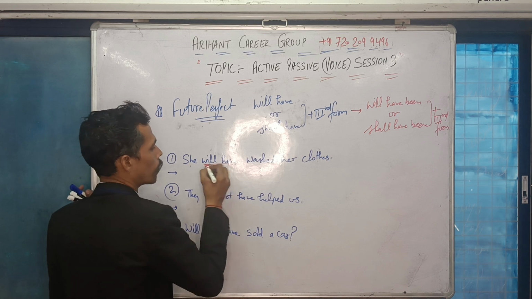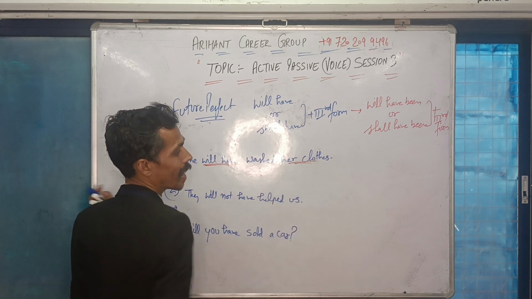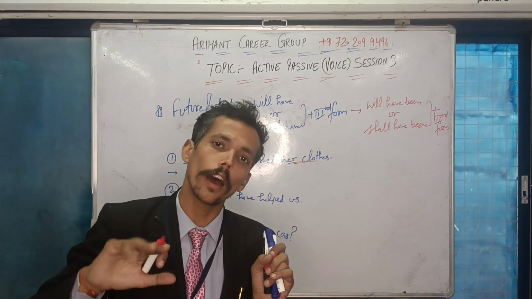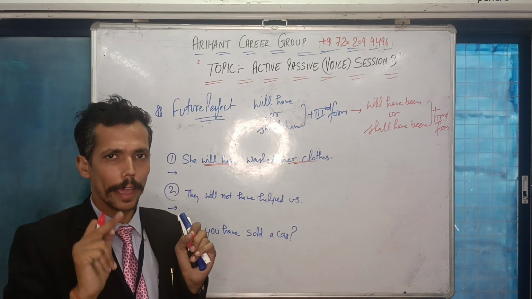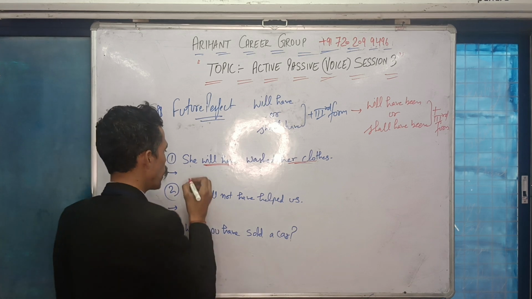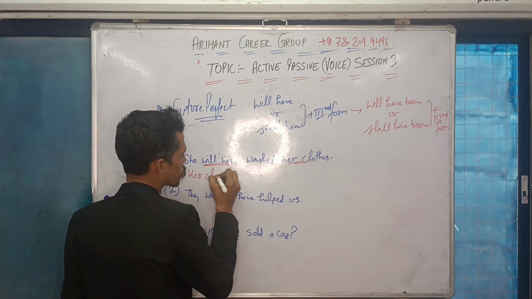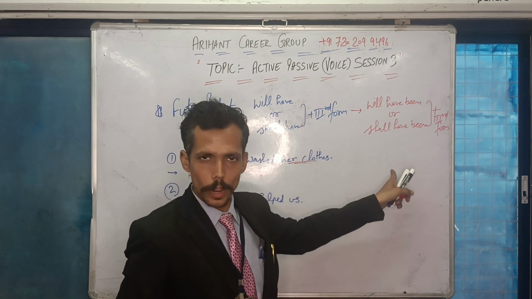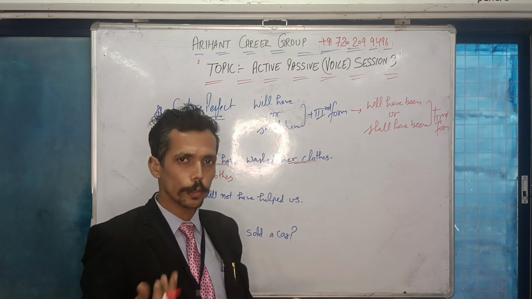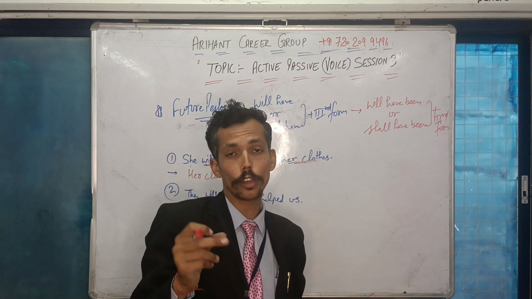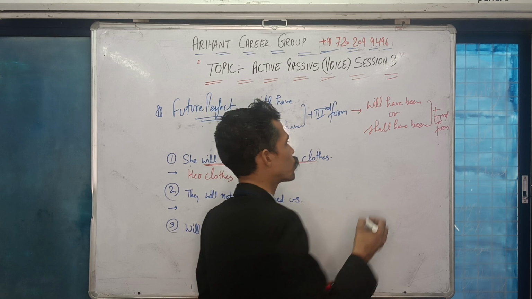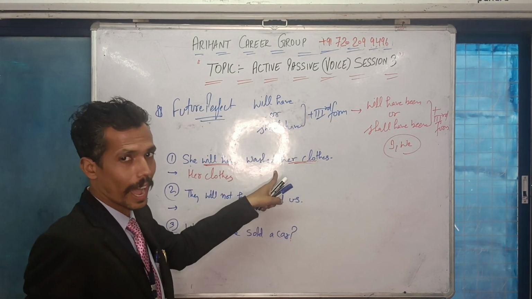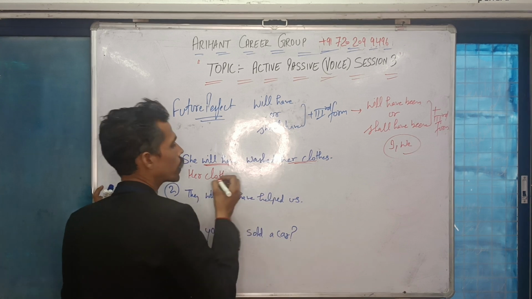So if I say she will have washed her clothes, here your object is her clothes. I can convert she into her and her into she, but I cannot convert her clothes into she clothes. This will not be an appropriate subject. So this will remain the same, her clothes. I have to pick either will have or shall have. If I talk about will have, that means it is for all. But if I say shall have, it is only for two subjects. Which are these two subjects? I and we. So here it is her clothes, not I, not we. So I can say that her clothes